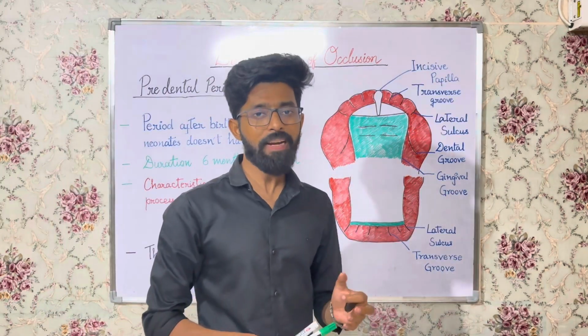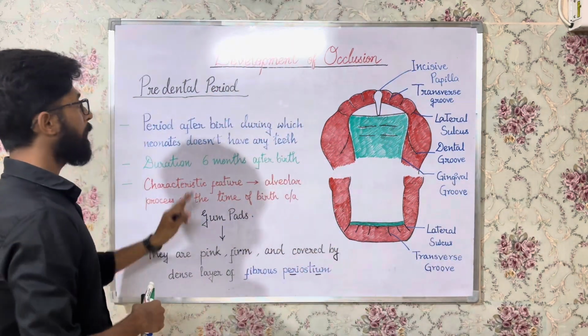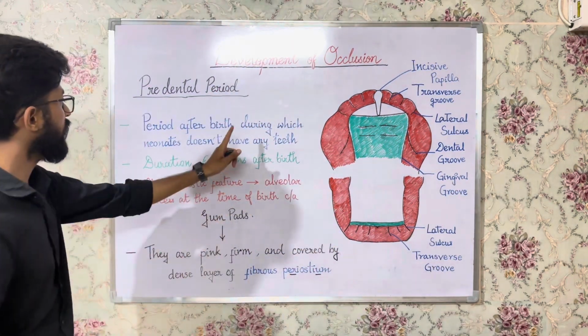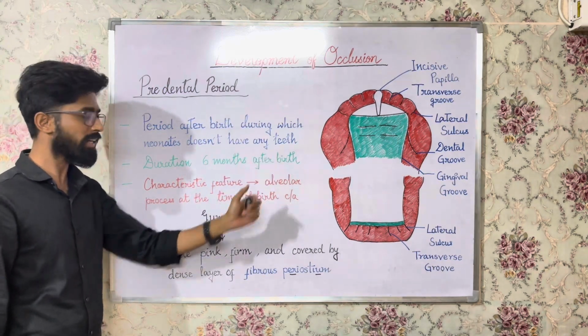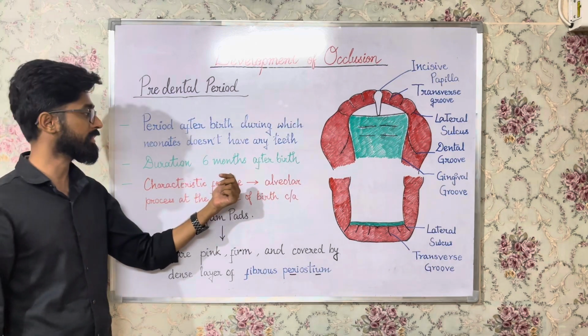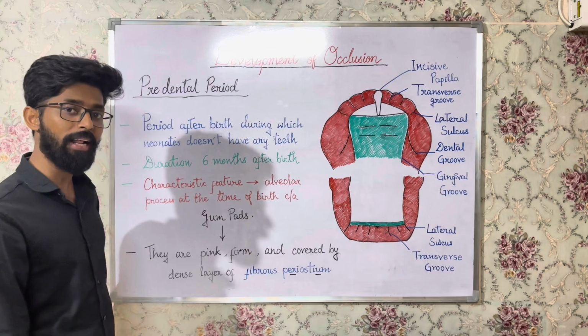So coming to the predental period. As described earlier, predental period is the period after birth during which the neonate does not have any teeth, right? And its duration is 6 months after birth. Now what is the characteristic feature of the predental period?